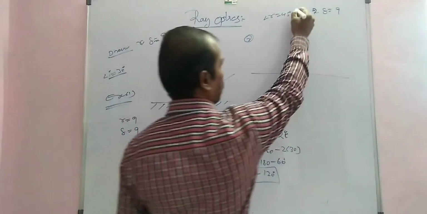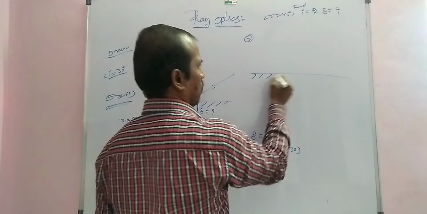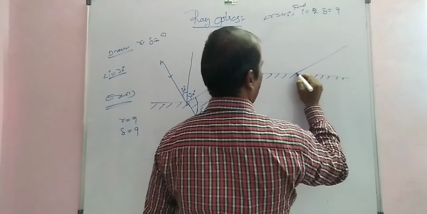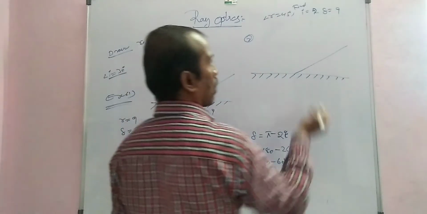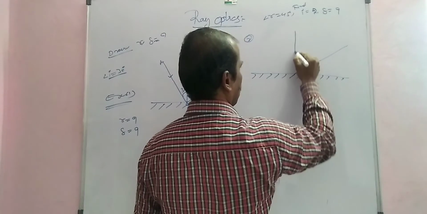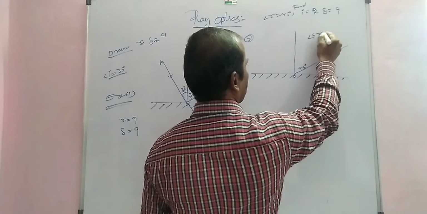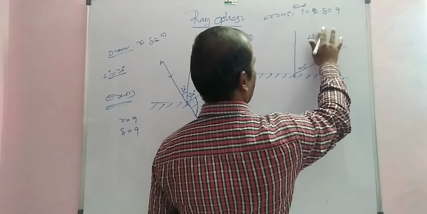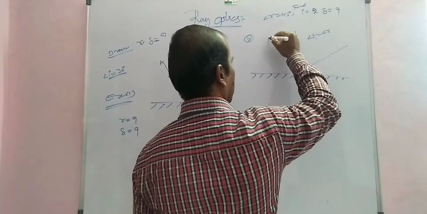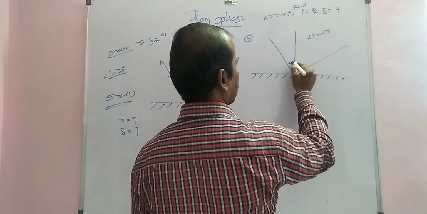Find the angle of incident and angle of deviation. First of all, this is a plane mirror, and the angle of reflection with the normal is 45 degrees. Draw the normal at the point of incidence. According to the law, the angle of incident is equal to the angle of reflection, so the angle of incident here is also 45 degrees.